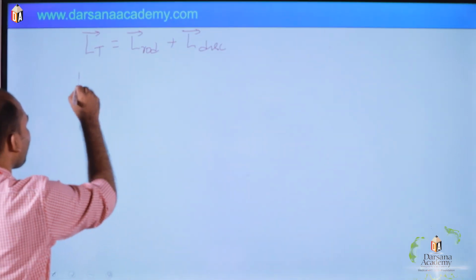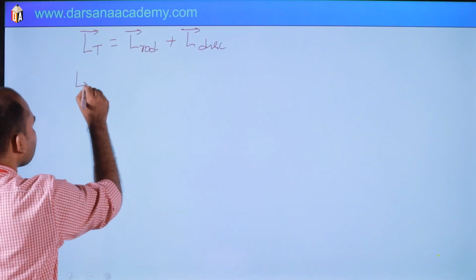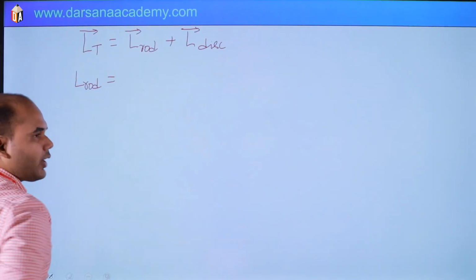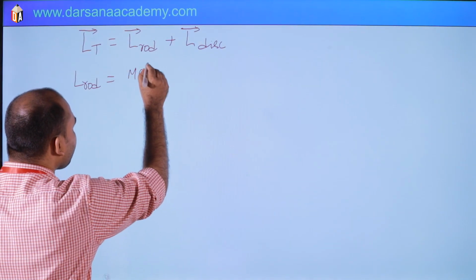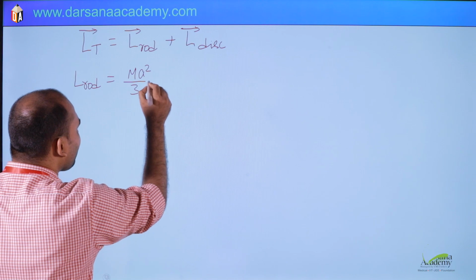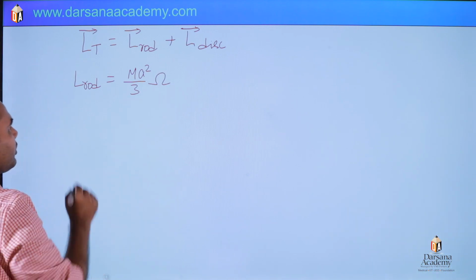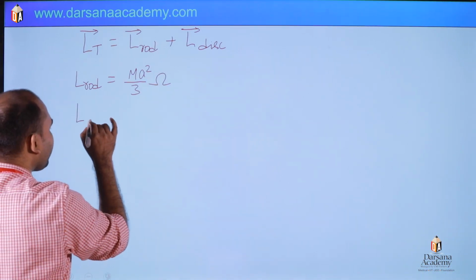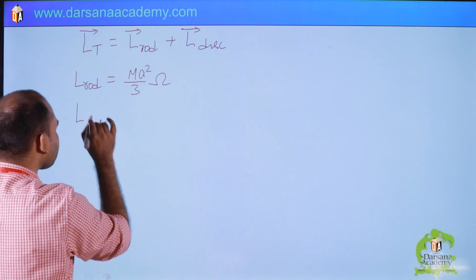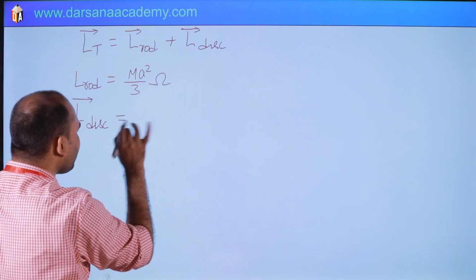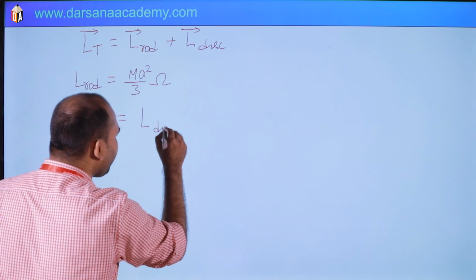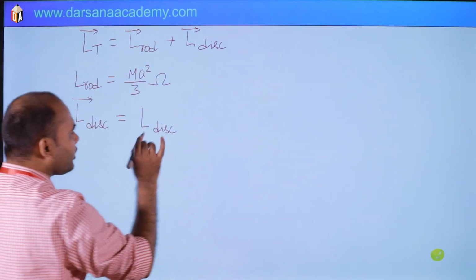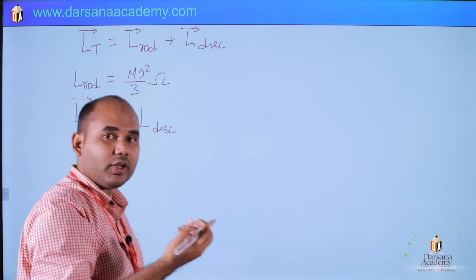So angular momentum of rod will be what? It is I omega. I for rod is ml square by 3, meaning ma square by 3, and omega in this form it is given. And angular momentum of disk is what? Angular momentum of disk with respect to center of mass, with combined translation plus rotation.